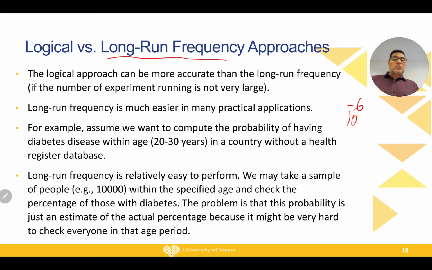In order to get a good estimation of this probability, you need to run this experiment at least 10 divided by the estimated probability. So if the estimated probability is 10 to the power minus 6, it means that you need to run this experiment like 10 million times.